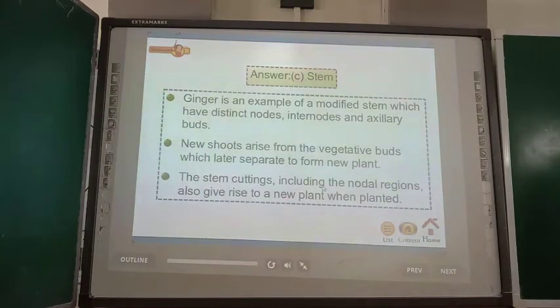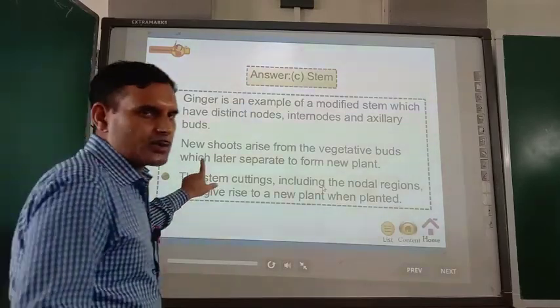Ginger is an example of a modified stem which has distinct nodes, internodes and axillary buds. New shoots arise from the vegetative buds which later separate to form a new plant. The stem cuttings include the nodal regions and also give rise to a new plant when planted. So why am I showing this one?